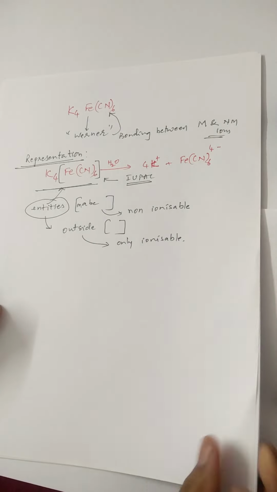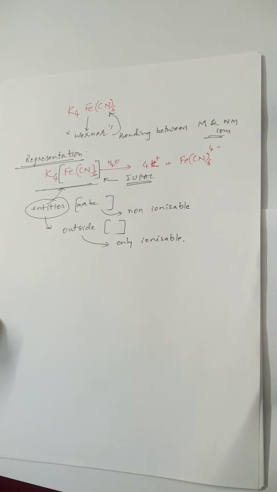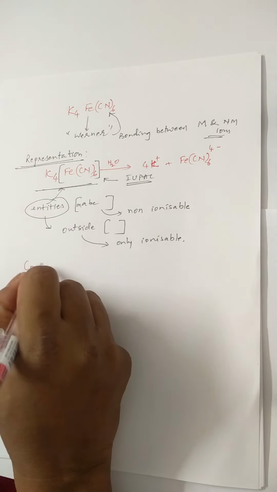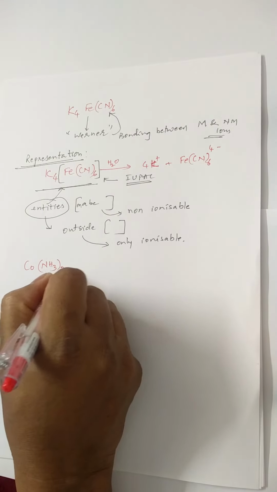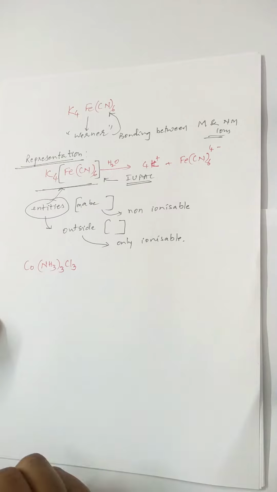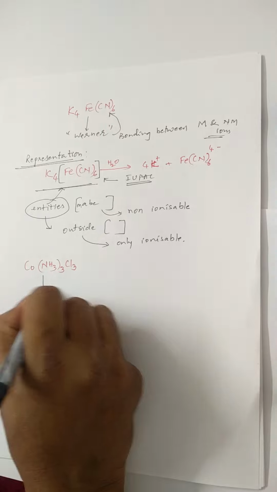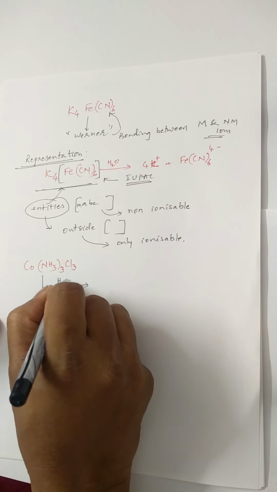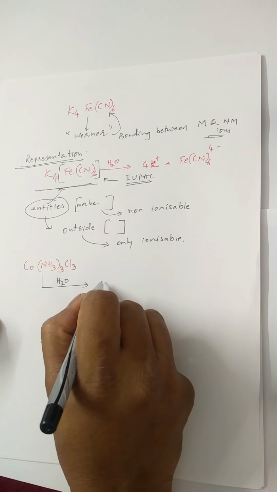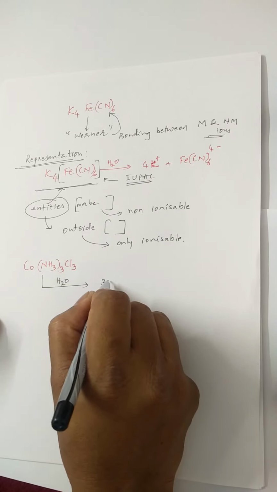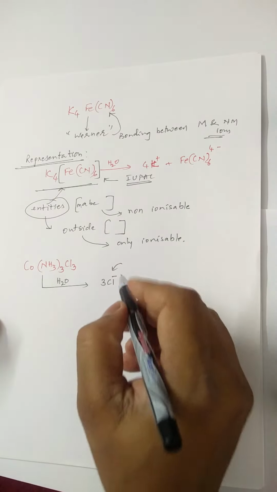Okay, let us look at another example. CoCl3 with NH3, written as Co(NH3)6 Cl3. This compound, if it is added to water, gives 3 moles of chloride ions. How do you confirm it?